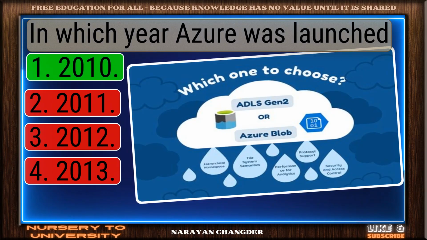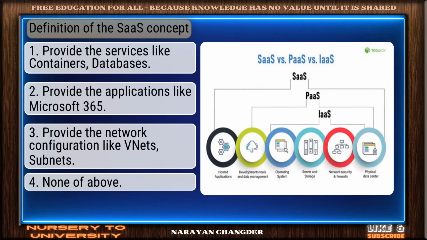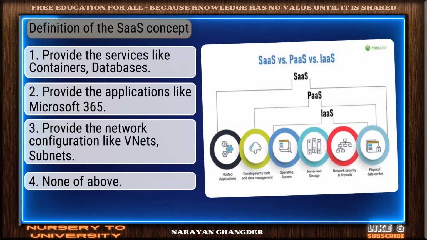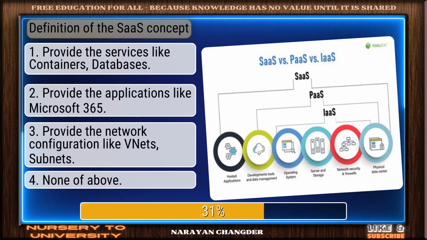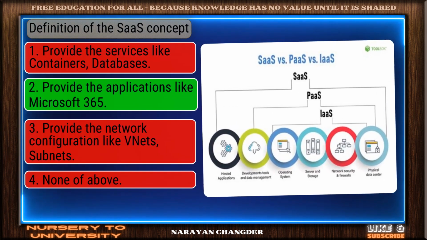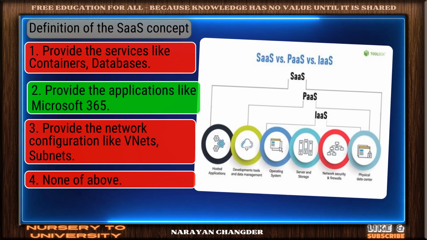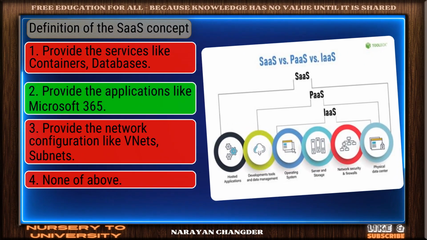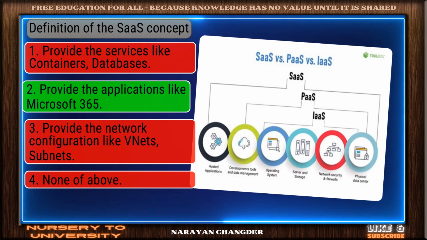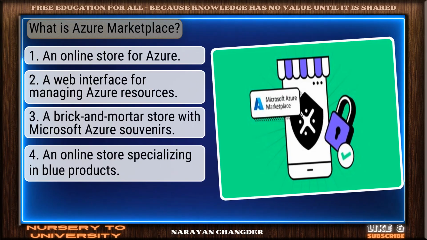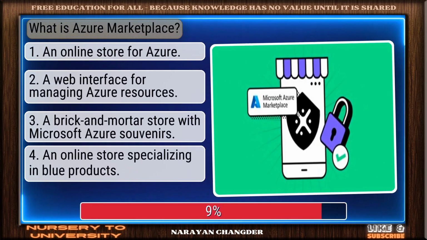Smart move. 2010 is an accurate answer. Question number 74. Definition of the SaaS concept. Nice selection. Provide the applications like Microsoft 365 is the correct and valid answer. Question number 75. What is Azure Marketplace?